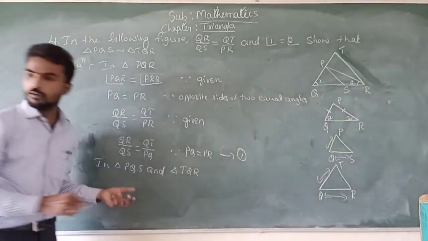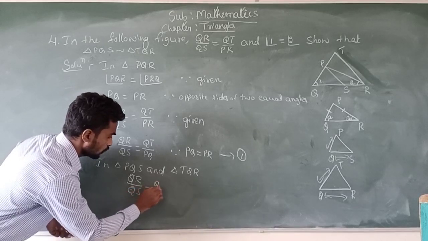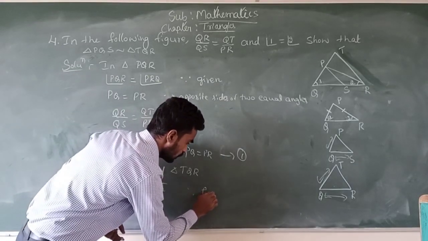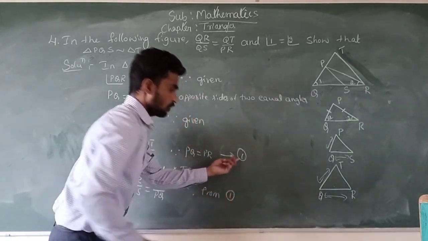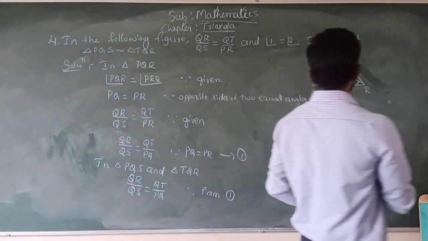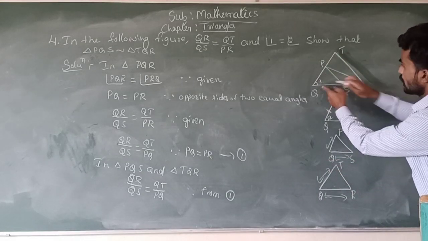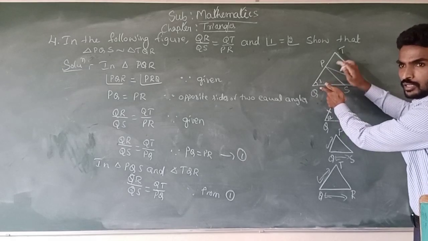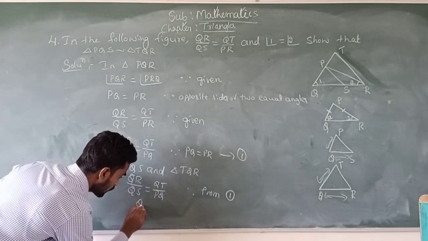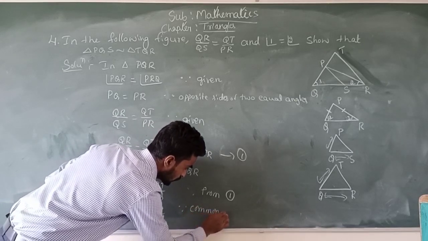Take this as equation 1: QR divided by QS is equal to QT divided by PQ, from equation 1. Now observe these two triangles PQS and TQR. Angle Q is a common angle for both the triangles. Then angle Q is equal to angle Q because common angle.